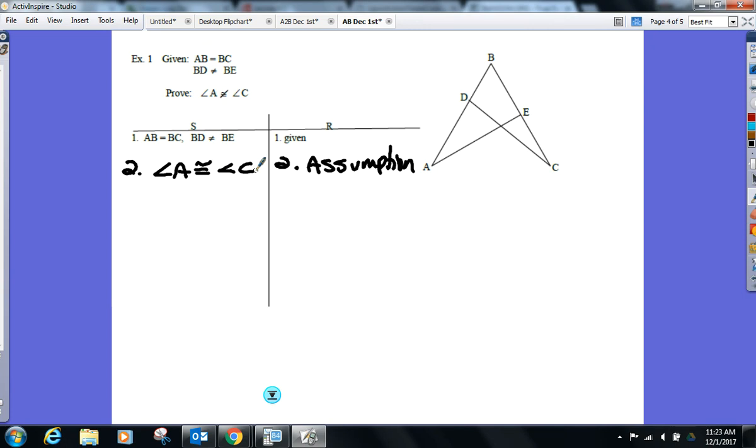What are you trying to contradict? A given. So everyone, take a look right now at the 2 givens I have up there. Which one do we want to try to contradict? Amy, which one? Yeah, try to contradict the one that's not happening. So how do you contradict it then? By saying that they are equal. So here's our goal right now. Get side BD and side BE congruent to each other.